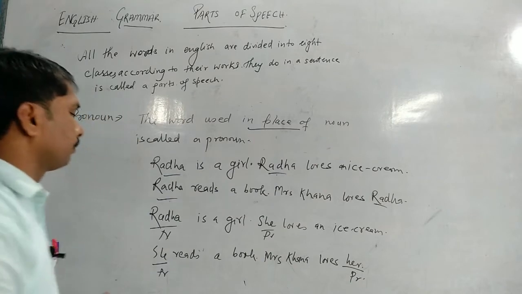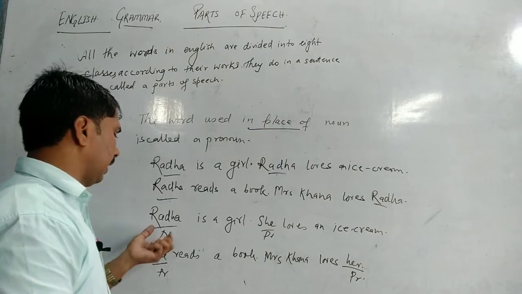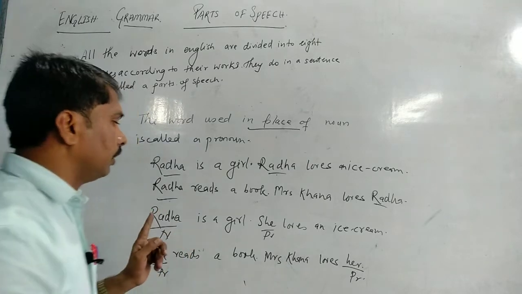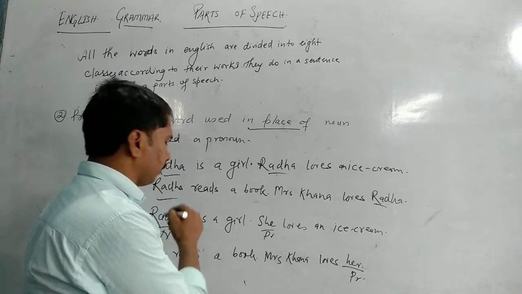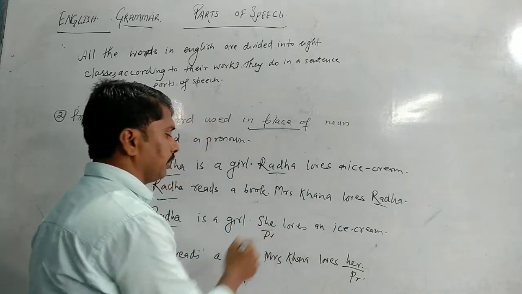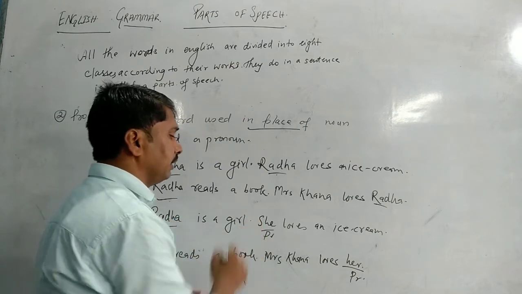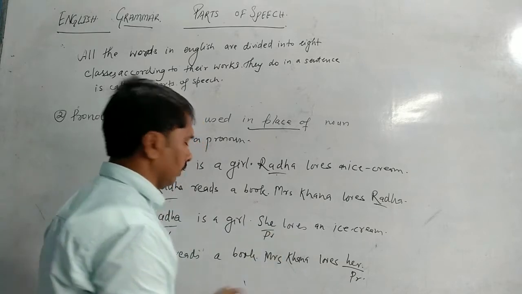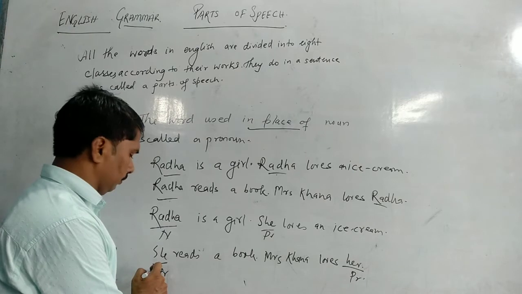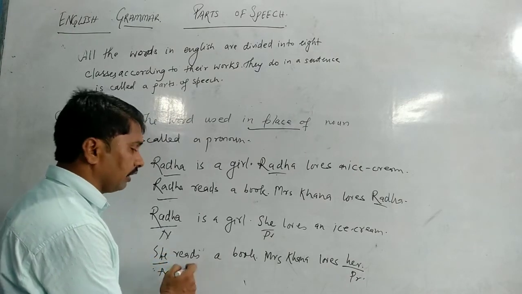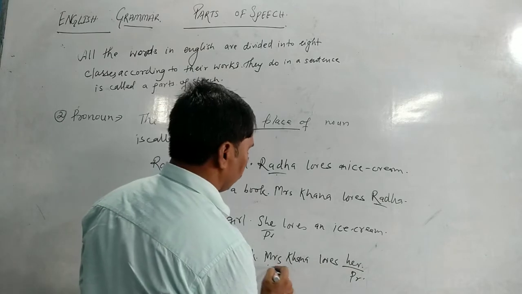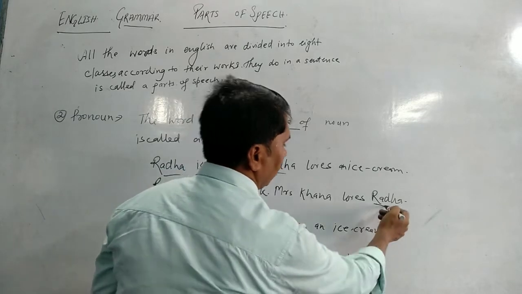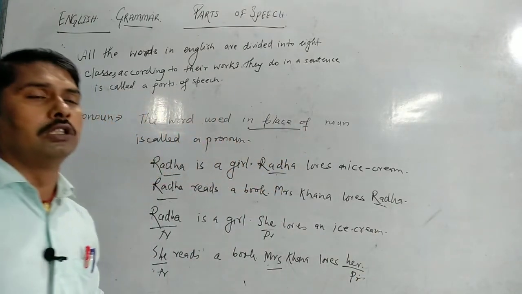Now you can see, first time we use the word Radha, which is a noun. Then we are talking about the same Radha. Then we should not repeat the same name again. Instead of Radha, you can write she. She is representing a girl. So Radha is represented as she in the form of a pronoun. She is a pronoun. Here she, same work is done by the same person. So she reads a book. Here Mrs. Khanna, who is the mother of Radha, loves her. So instead of Radha we can write her. So in this way the word pronoun is used.